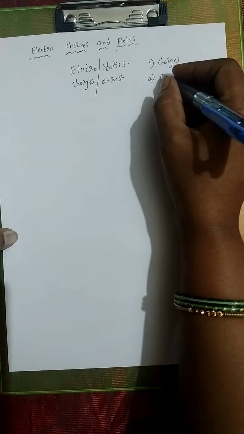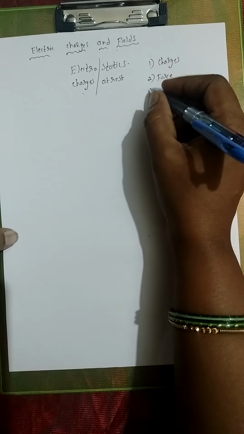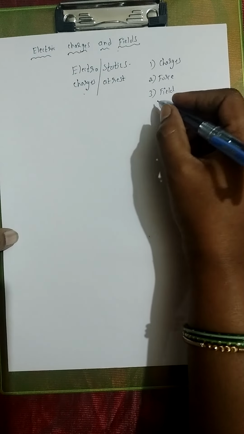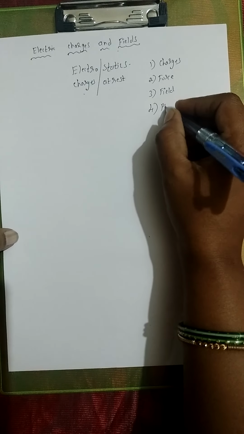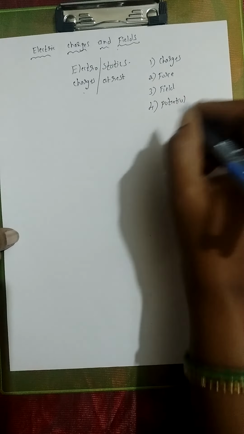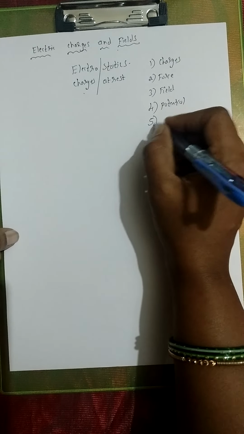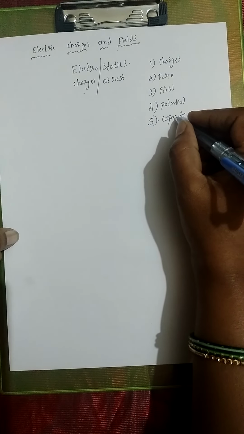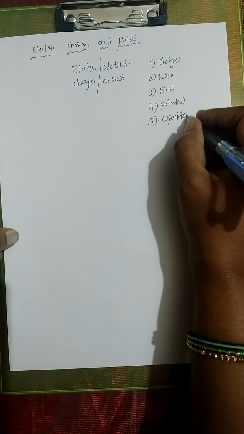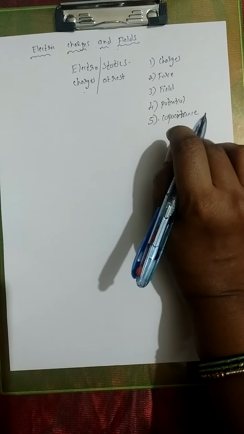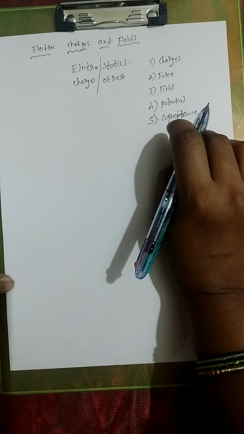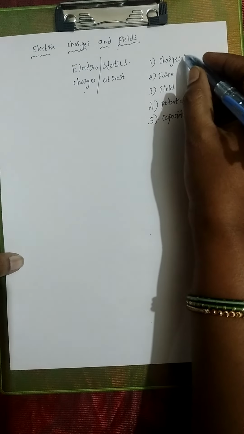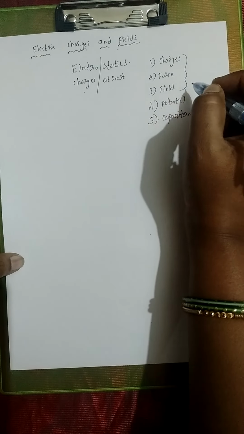charges, force between the charges, field produced by the charges, potential around the charges. Then the last one will be capacitance of capacitors. Okay, so these are the 5 concepts which we are covering in the first two chapters. And in your first chapter, we will be studying about the first 3 concepts, that is charges, force and field.